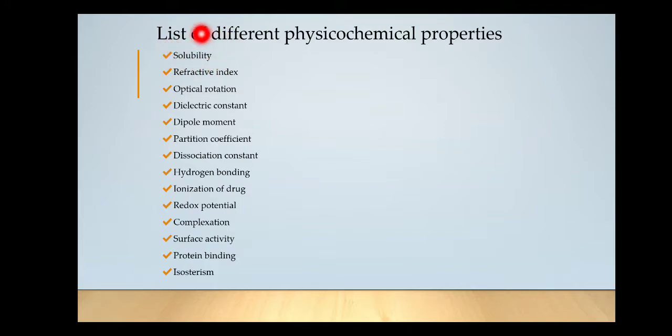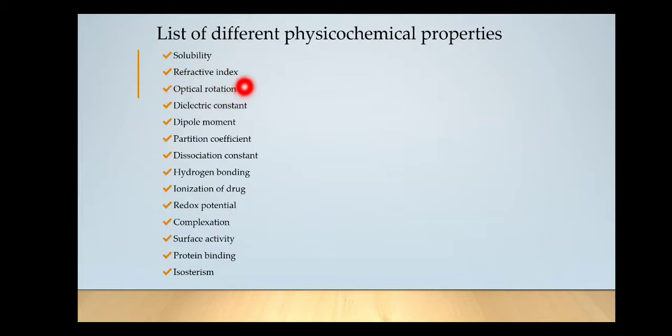So the solubility will be highly influenced by the type of solvents you are utilizing, and then it will also define the kind of formulation or the dosage form as well as the route of administration. The next important physical property is refractive index. So refractive index, it is how the ray of light behaves or change its direction when it is moving from one medium to the other.